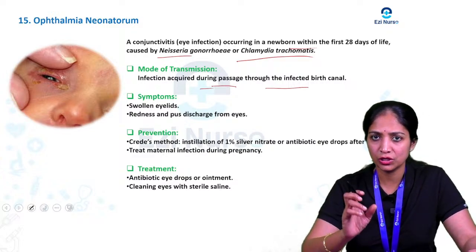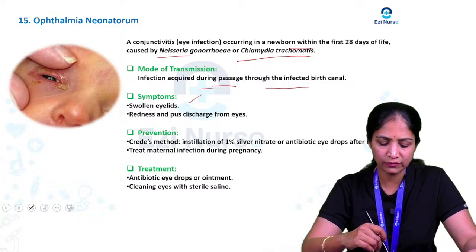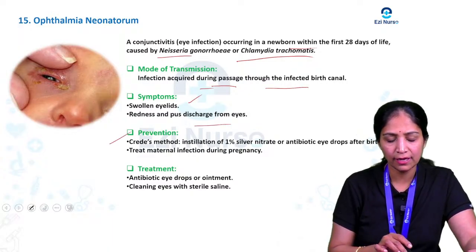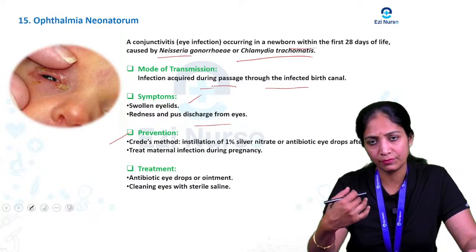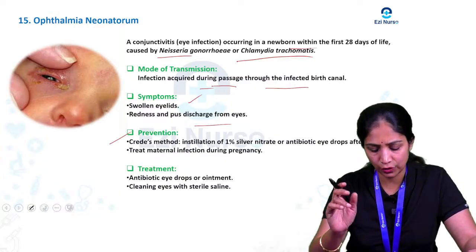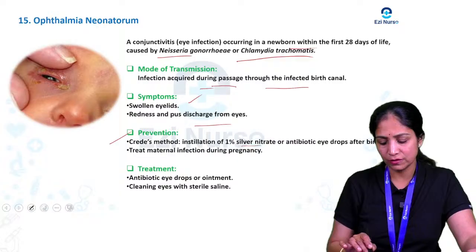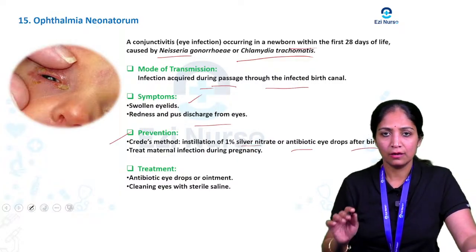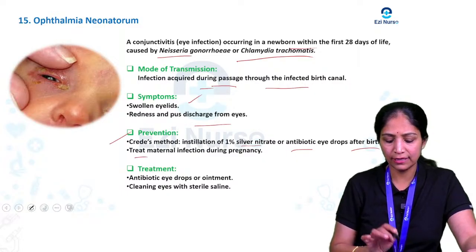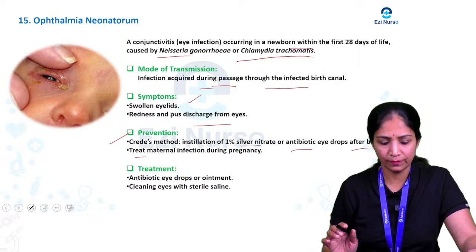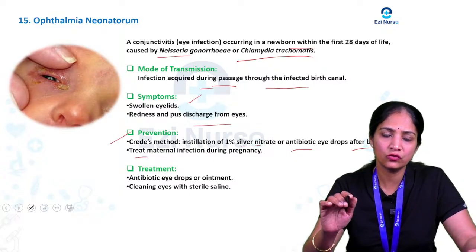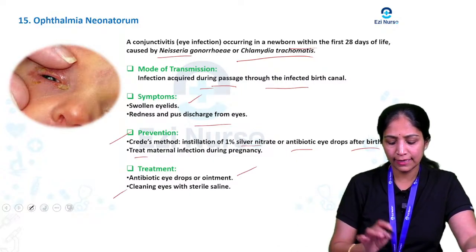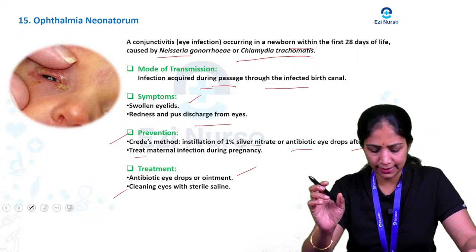Symptoms: you are going to see swollen eyelids, redness and pus discharge from the eyes. The main prevention measure for ophthalmia neonatorum is instillation of 1% silver nitrate or antibiotic eye drops for the baby after birth, and treating maternal infection during pregnancy itself. And the treatment: we usually give antibiotic eye drops or ointment, along with cleaning the eye with sterile saline.